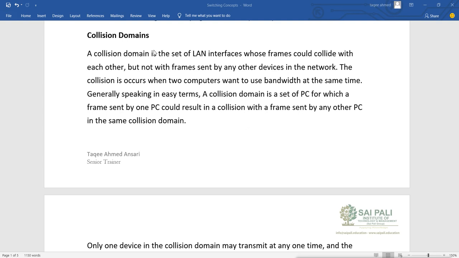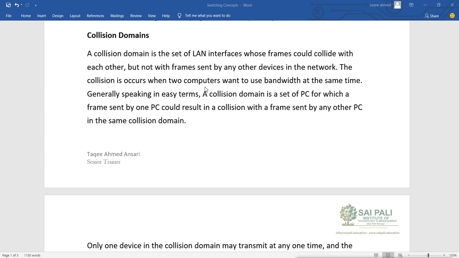This collision domain is the set of LAN interfaces whose frames could collide with each other, but not with frames sent by any other devices in the network. So the collision occurs when two computers want to use bandwidth at the same time. It uses CSMA/CD, in this topology, star topology.